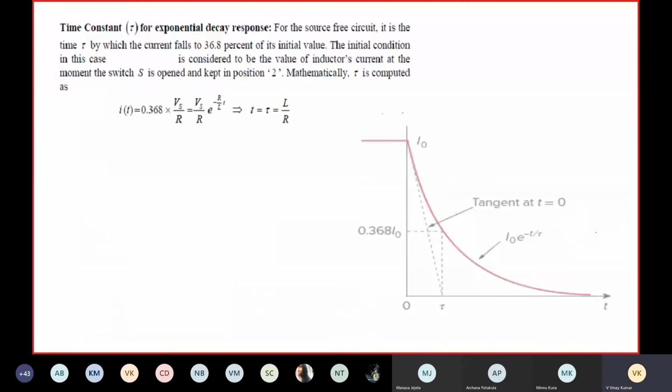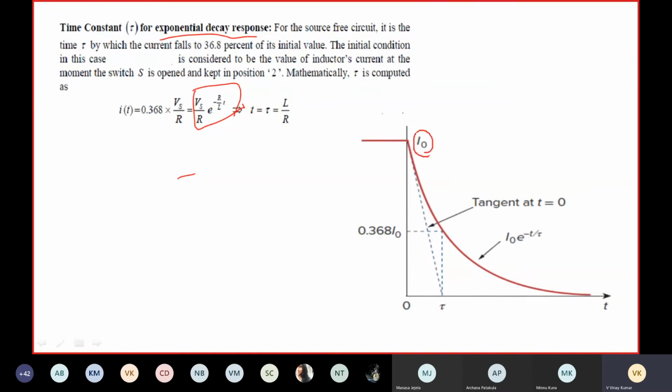Okay, fine. For the source-free circuit, coming to the time constant for the exponential decay response. Instead of writing Vs by R into e to the power minus R by L into t, let me have some initial value I naught.